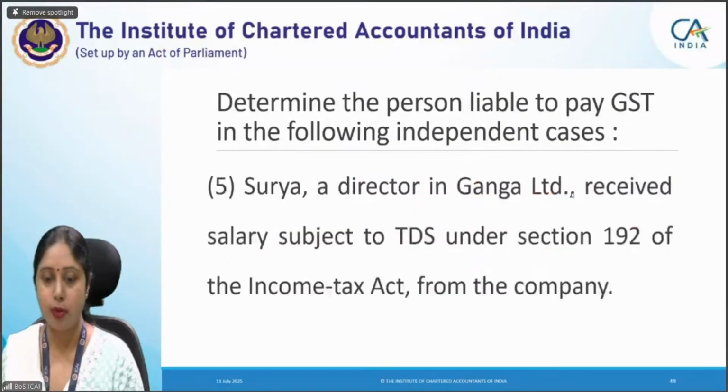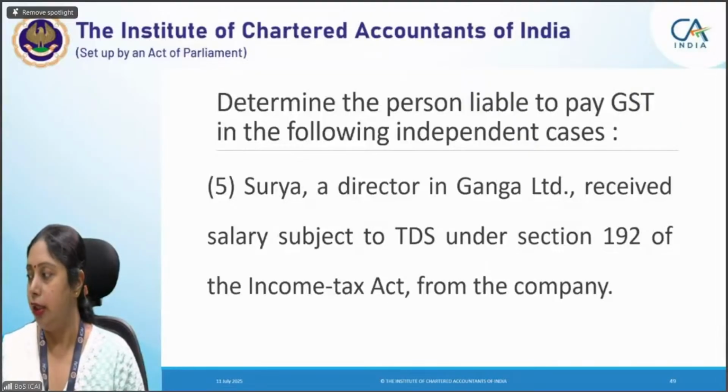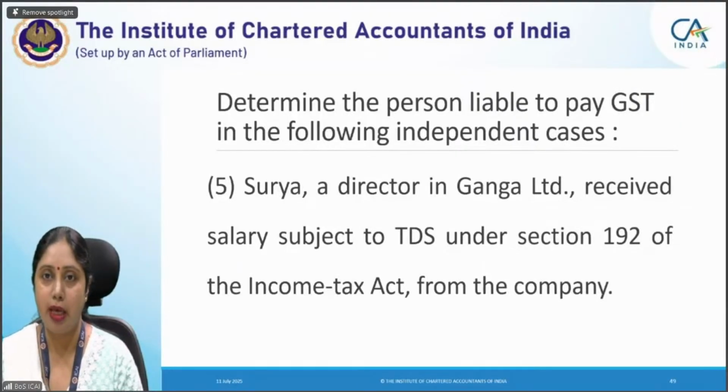Let us see the next question. Surya, a director in Ganga Limited, received salary subject to TDS under Section 192 of the Income Tax Act from the company. Now, who is the person liable to pay tax here?